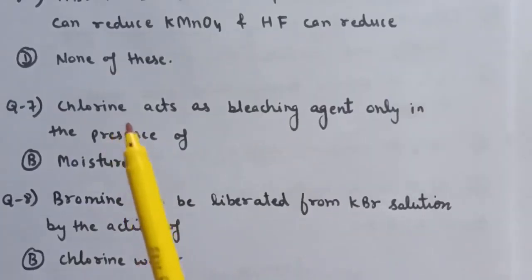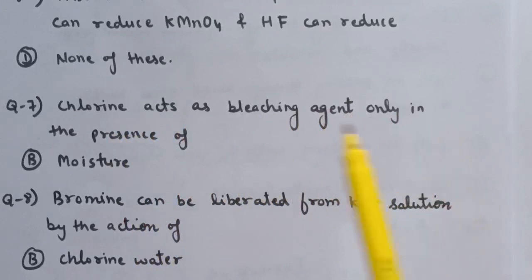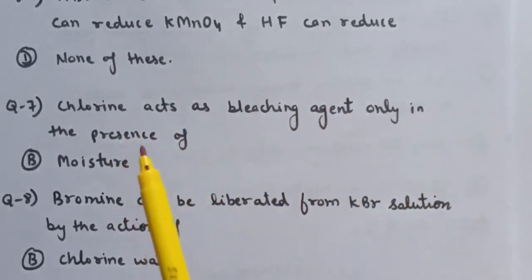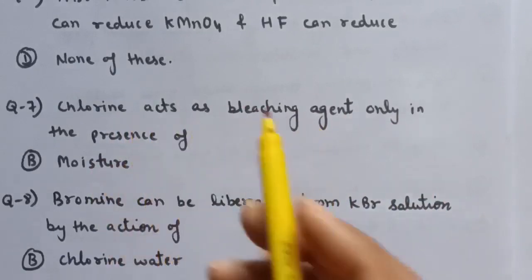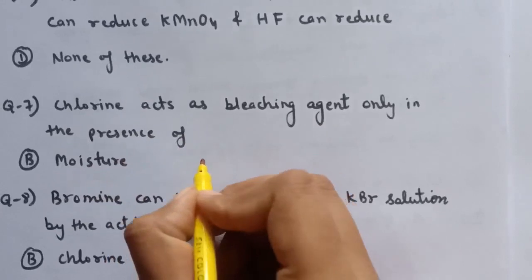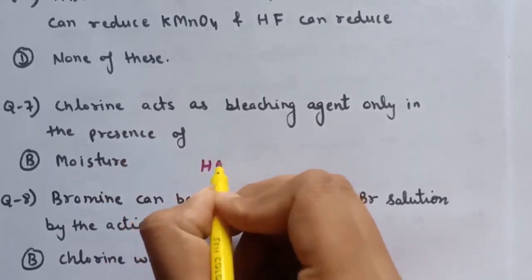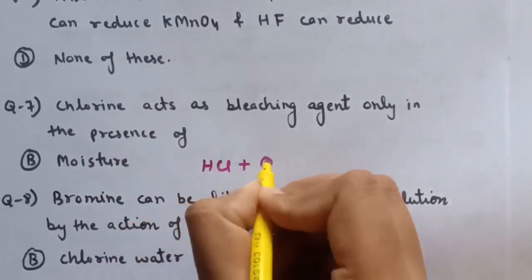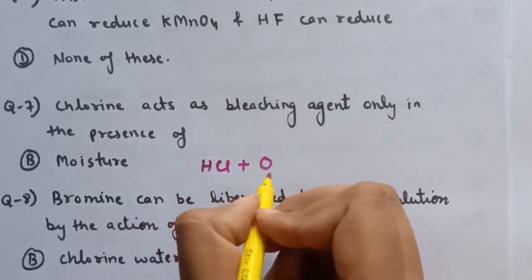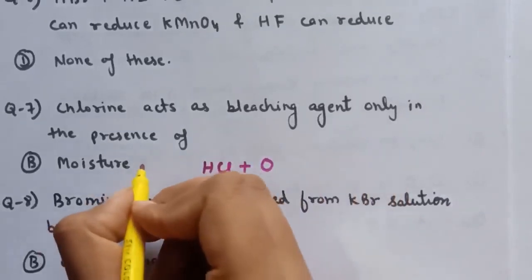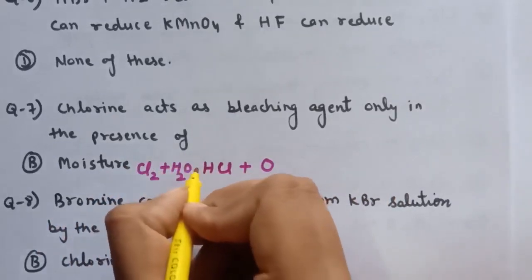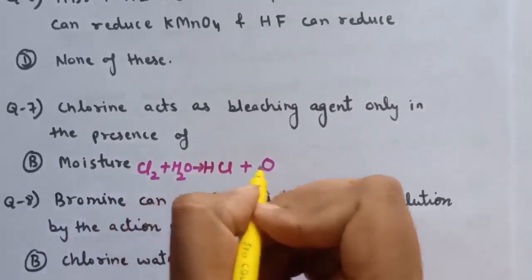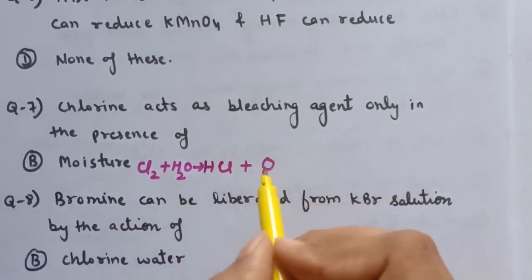Next question is, chlorine acts as bleaching agent only in the presence of, and for this option number B is correct, that is moisture. In presence of moisture, chlorine acts as a bleaching agent because it will form HCl plus nascent oxygen, and this nascent oxygen is responsible for bleaching action. That is, if we treat Cl2 with water, the reaction gives HCl plus nascent oxygen, and this oxygen is responsible